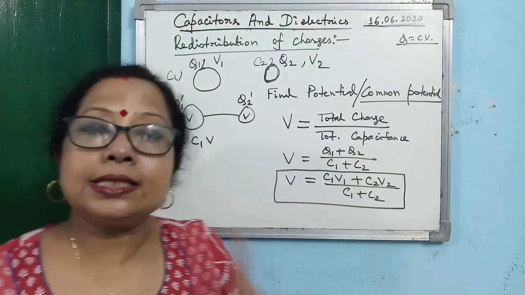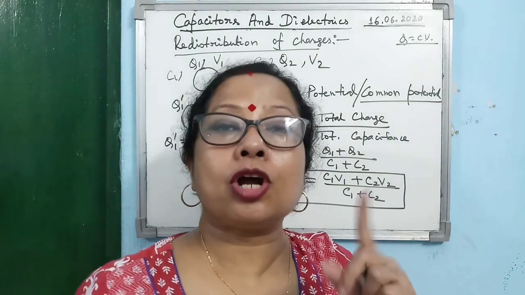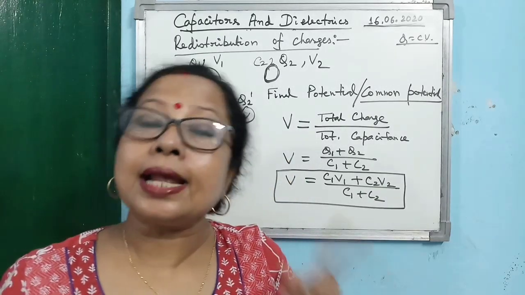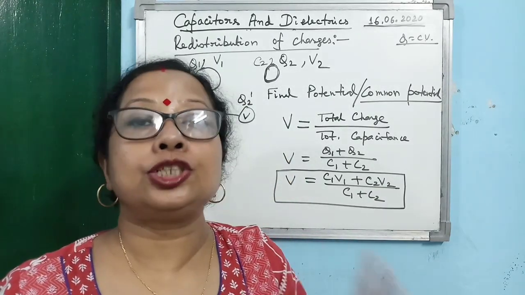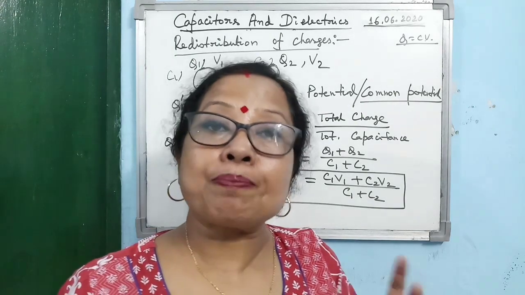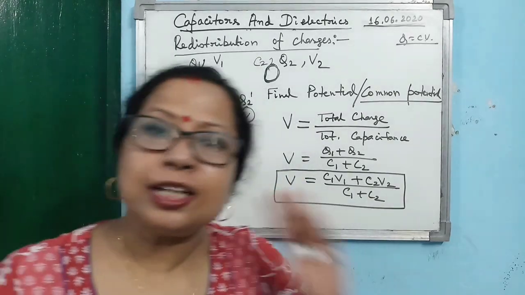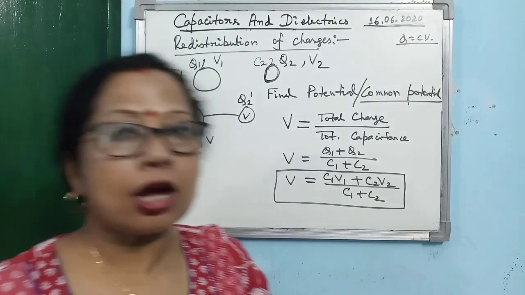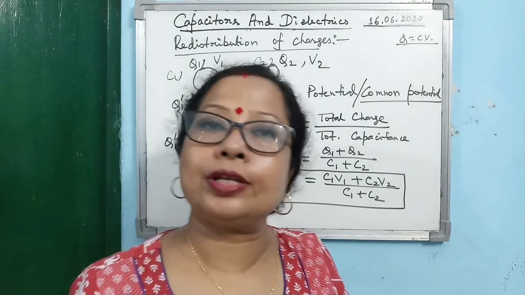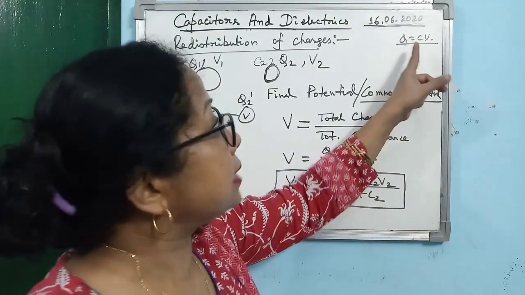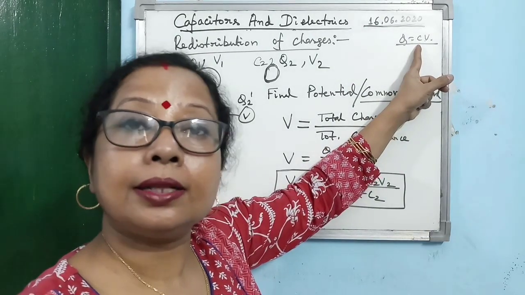You have seen C is given by 4 pi epsilon naught R, so it depends on R and epsilon, both of which we are not changing here. So capacitance depends on the dimension of the conductor. It does not depend on how much charge is given to it. This is a very important concept regarding capacitance.